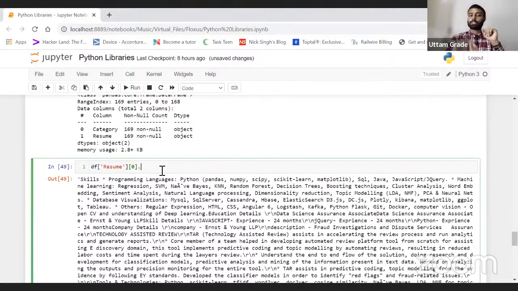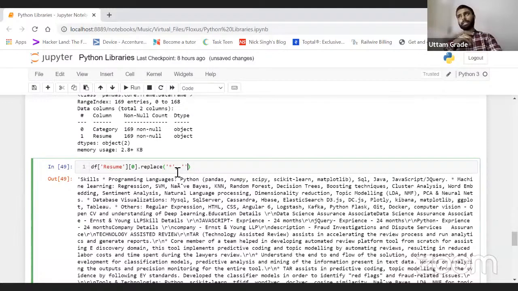Then dot replace. Replace is a method in Python which will basically help us to replace something. If I want to replace some parameter, see, replace is a function within a normal bracket. I just need to write within normal quotes what I need to remove. I just want to remove this star symbol. Just copy this star symbol and paste it here. I just want to replace this with an empty space.